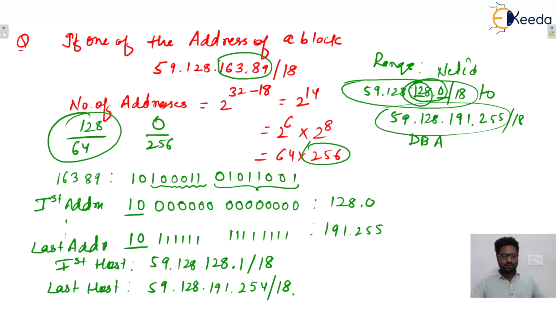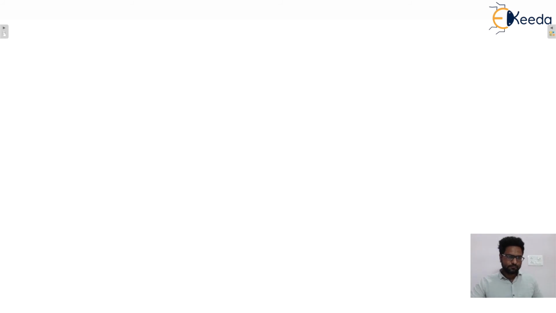Now let us consider one previous year GATE problem, isn't it? This question was in GATE 2015 for 2 marks.